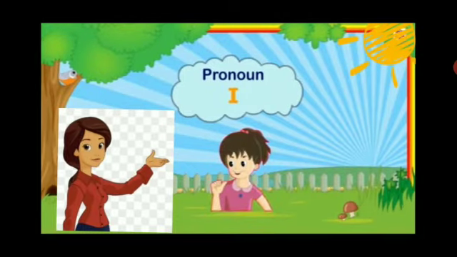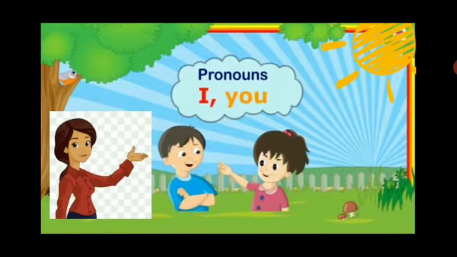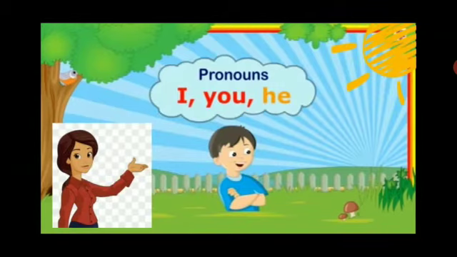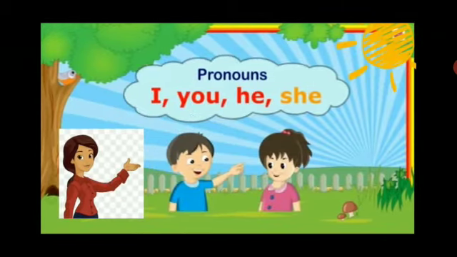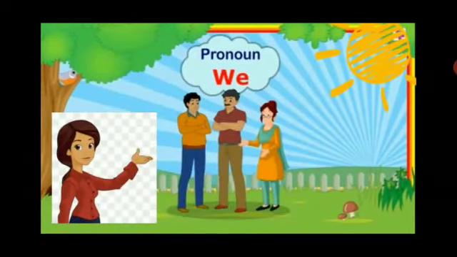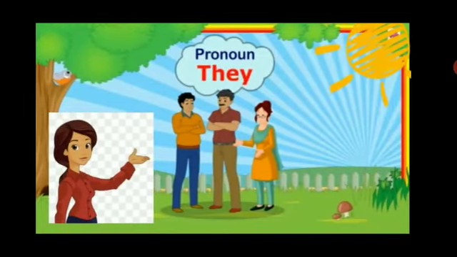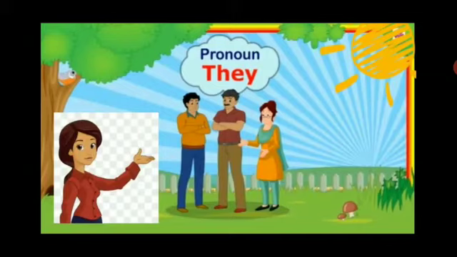I have discussed some pronouns over here. First one is I. It is used for ourselves. Then you. When we talk about another person, we use you. When we talk about a boy, we use he. And when we talk about a girl, we use she. We is used for a group of people. But when we are talking about a group of people who are far away, we can use they.